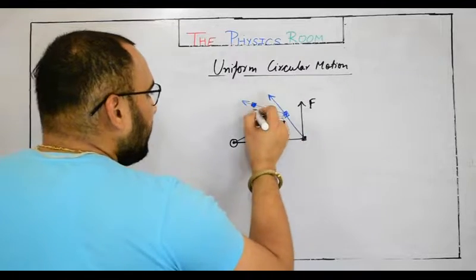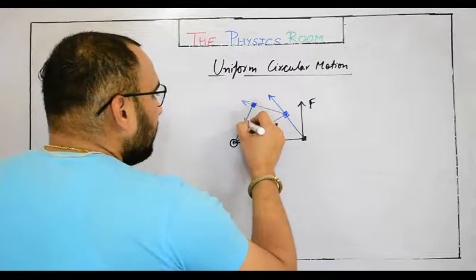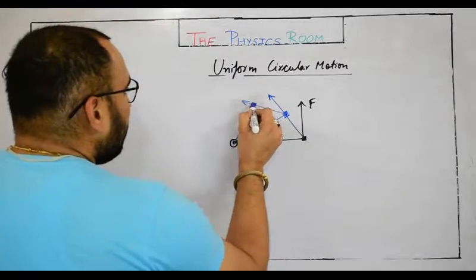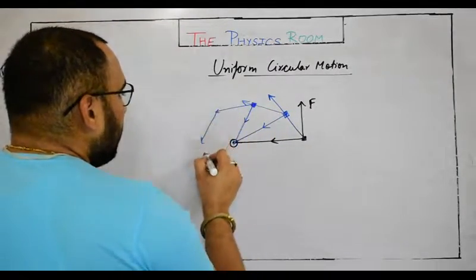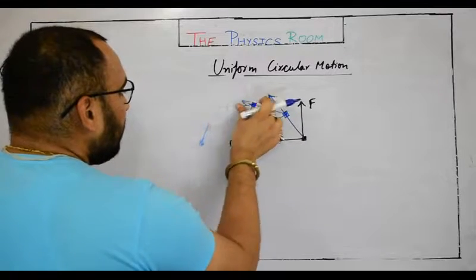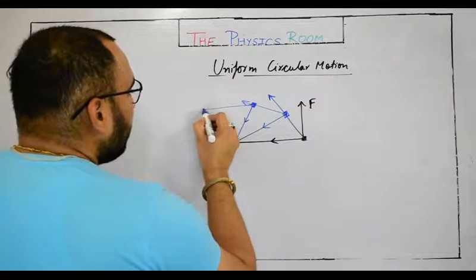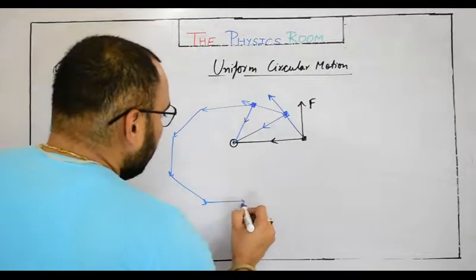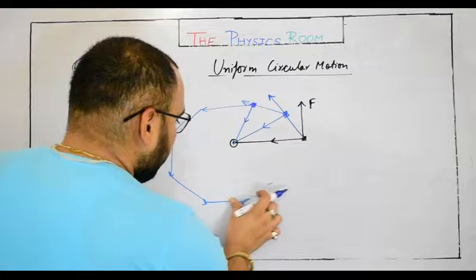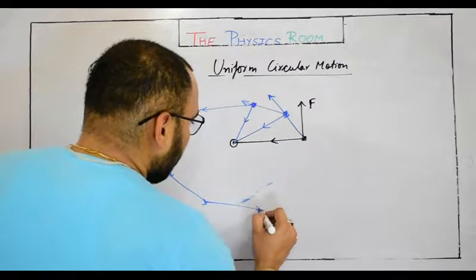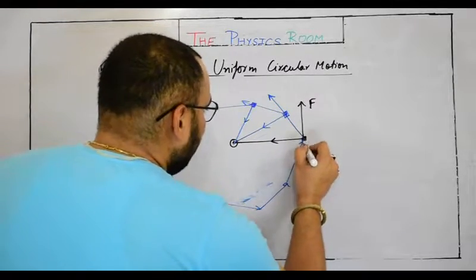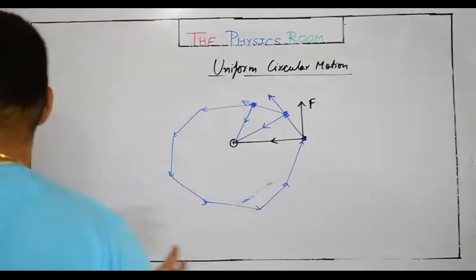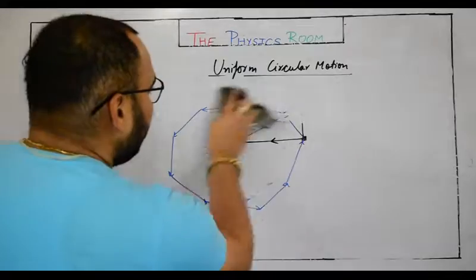So you will see one interesting fact here, that the body will start to move ultimately in a circular path in this way around the fixed end, like this. Okay, the body is moving in a circular path. So if I draw it properly, it should look like this.